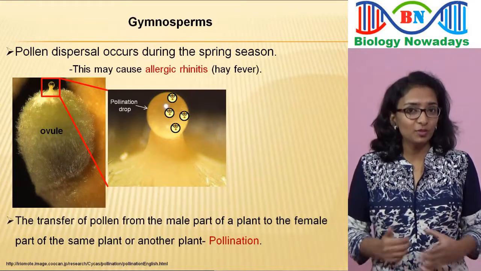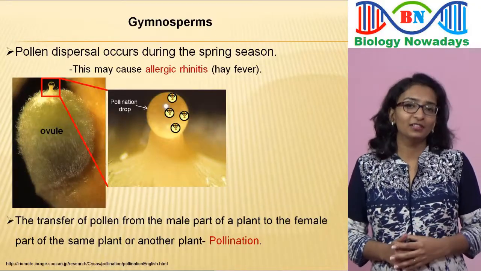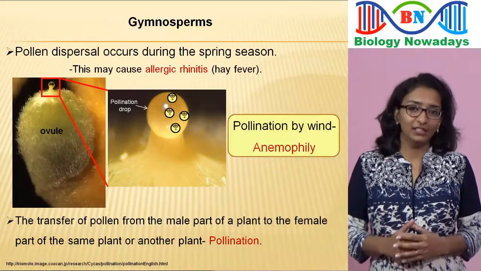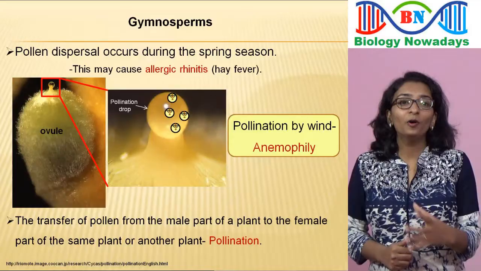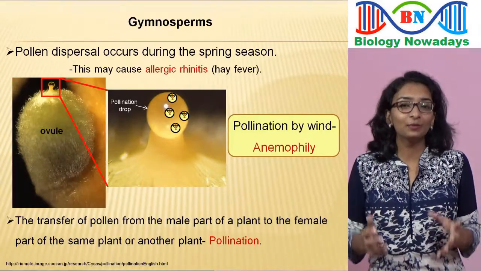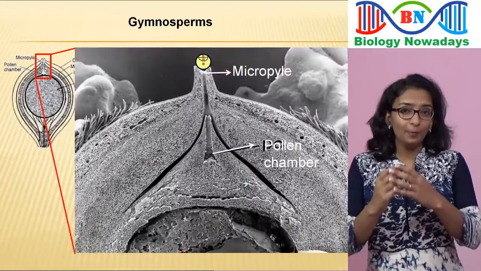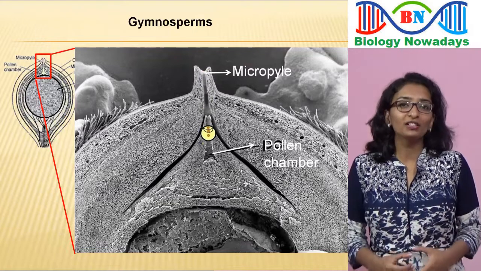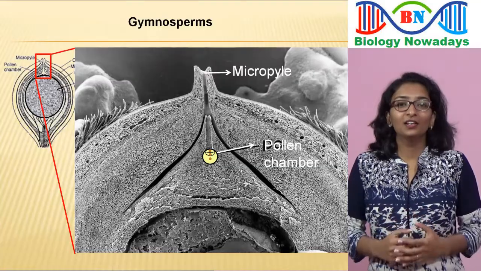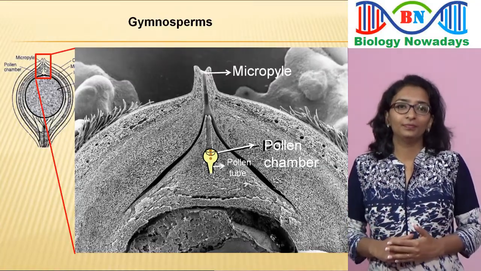In almost all gymnosperms, as we saw in the video, wind plays an important role in the pollination. Such a kind of pollination by wind is called anemophily. Here, the pollen grains can travel with wind for miles and can withstand extreme drying. Now, the pollination drop dries out and the pollen grains are drawn into the pollen chamber of the ovule. The micropyle is closed. A tube called pollen tube starts to develop from the pollen grain.